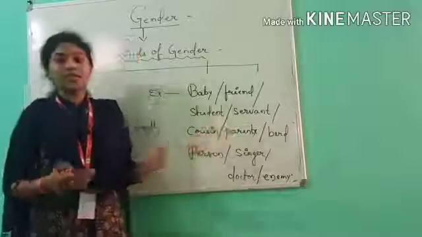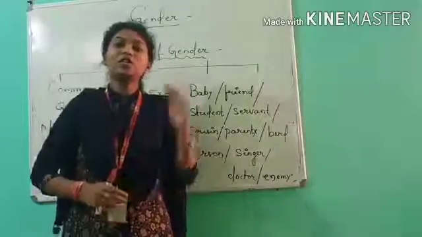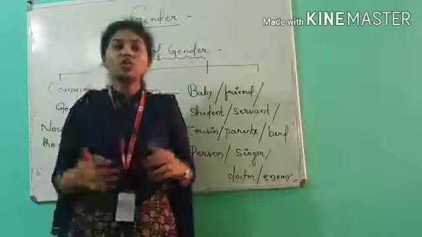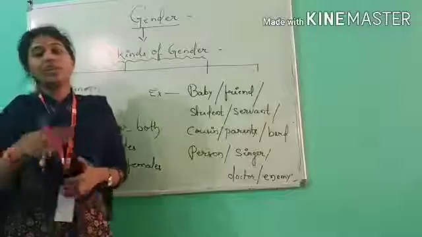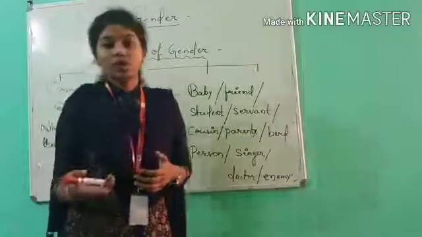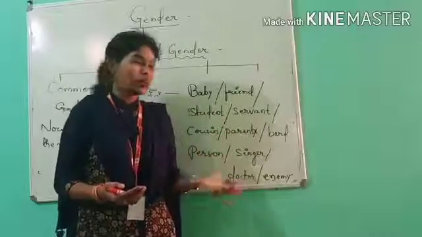And again, cousin. It doesn't specifically mean the male cousin or the female cousin. As we know, common gender is considered to be both, male or female. So in cousin, we can have a girl or a boy, right?